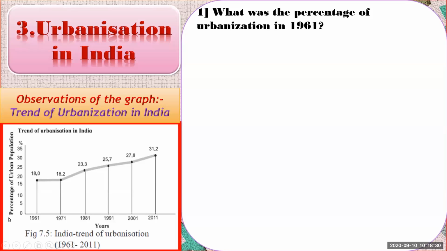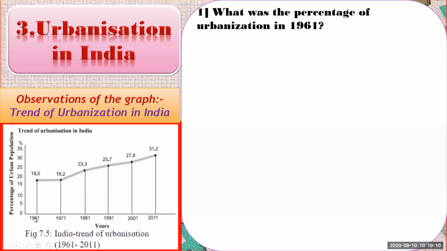On the left side, on the vertical line, the percentage of urban population is given, from 0 to 35%. Means we can get an idea that our urbanization is not more than 35%, and there is no need to write till 100%, because our growth of urbanization is very less. We can conclude this by observing this graph.